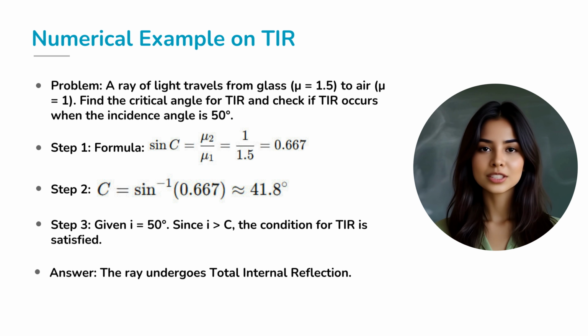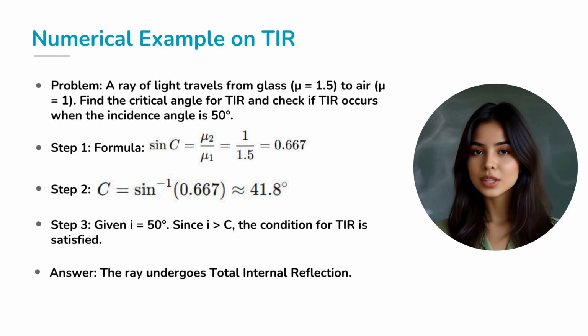Let's test our understanding with a numerical example. Suppose a ray of light travels from glass with refractive index equal to 1.5 into air. We are asked to find the critical angle and to check if total internal reflection will occur when the angle of incidence is 50 degrees.